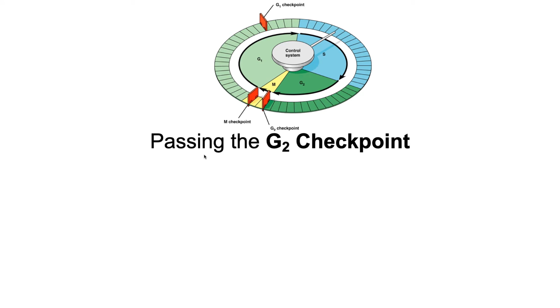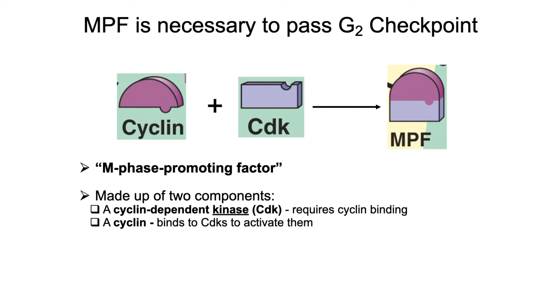Let's take a look at the G2 checkpoint. That's this checkpoint here that's going to look to go from interphase and actually start the M phase, the mitotic phase. And the G2 checkpoint is dependent upon an internal signal called the M phase promoting factor, MPF. And the M phase promoting factor is dependent upon two separate proteins that bind to one another. The cyclin-dependent kinase, so let's break that down.